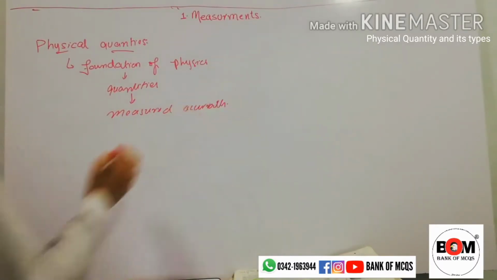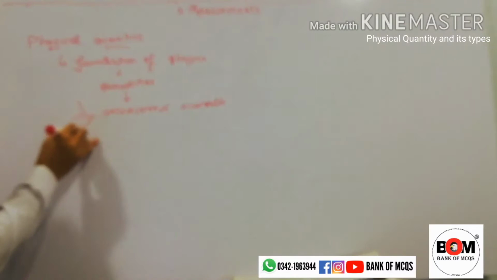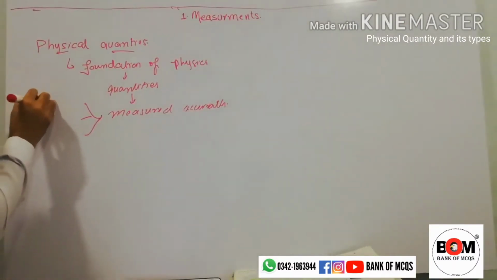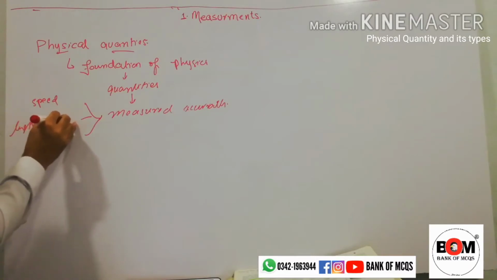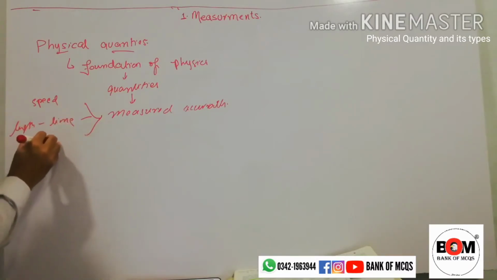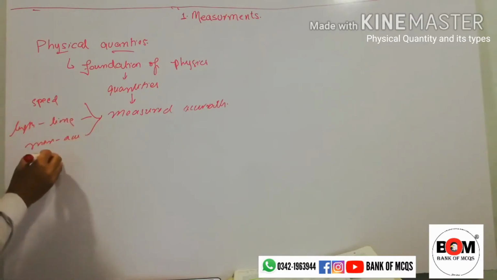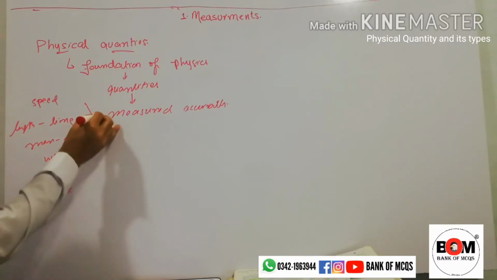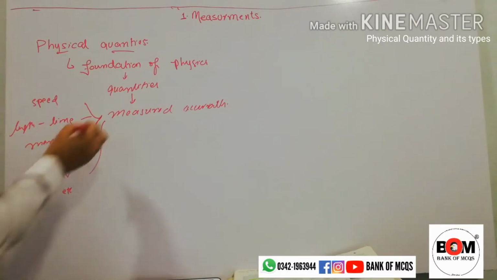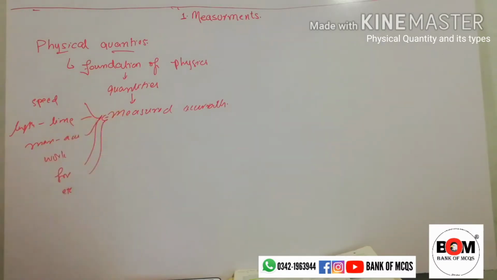Some of the quantities are speed, length, time, mass, acceleration, work, force, and so on. All these quantities should be measured accurately because we will apply physics laws.